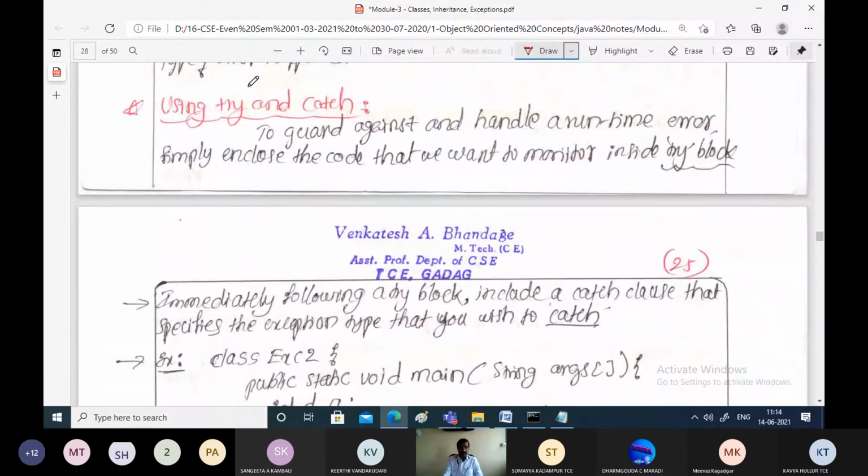Now let us modify the same program by writing the exception handler for that. So how can we do that? We can use try and catch blocks. Why do we basically use a try block? The try clause is used to monitor the code for errors. That means code which we want to monitor for errors will be placed within the try block, and if there are any issues, they will be handled by the catch block. That is the very fundamental usage of try and catch blocks.